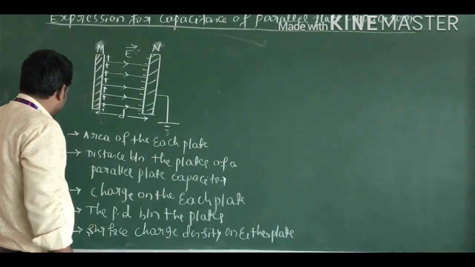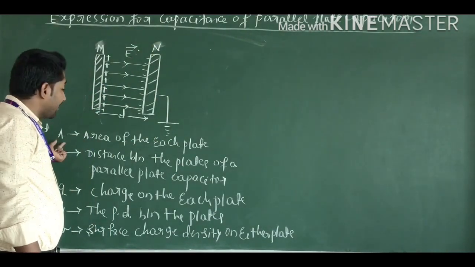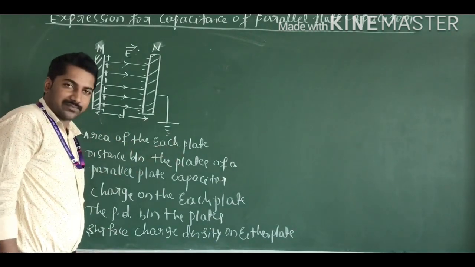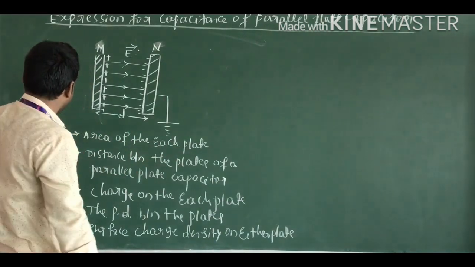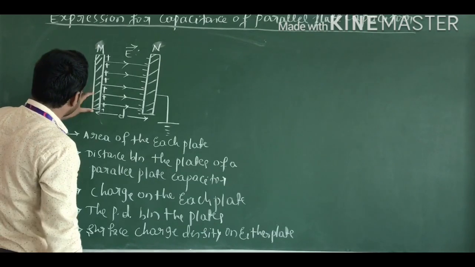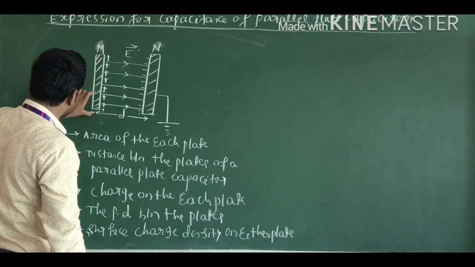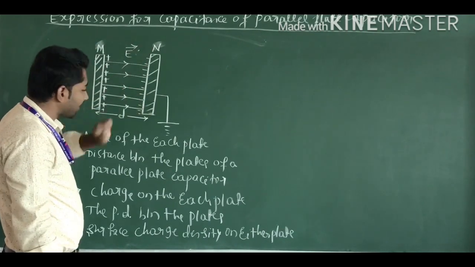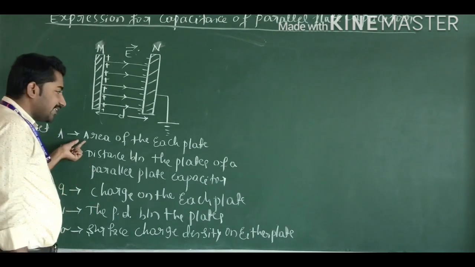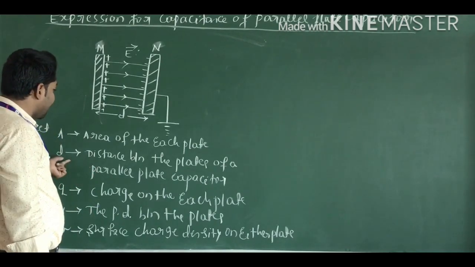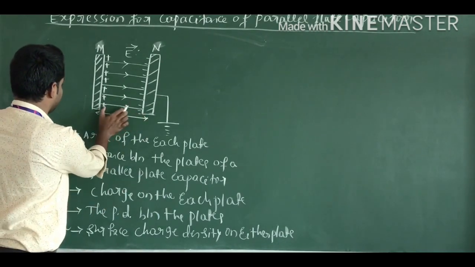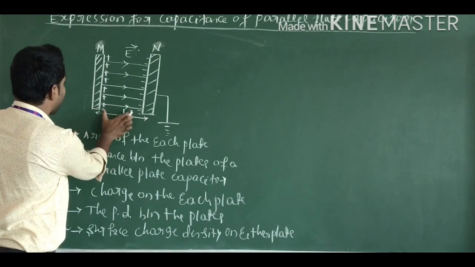Let us consider A is the area of each plate, the area of plate M and of plate N, and d is the distance between the plates of a parallel plate